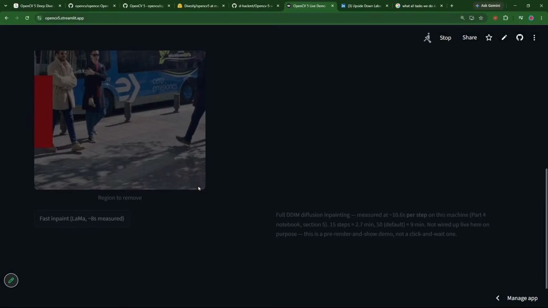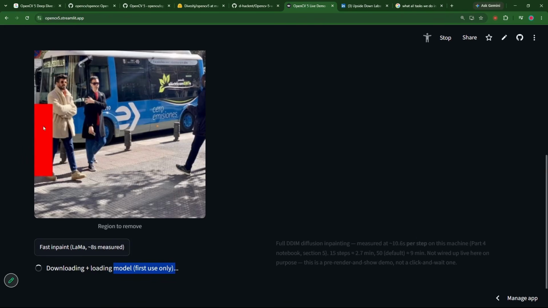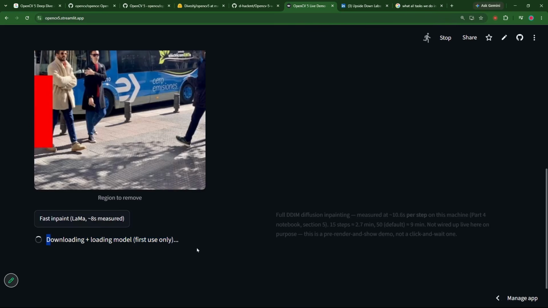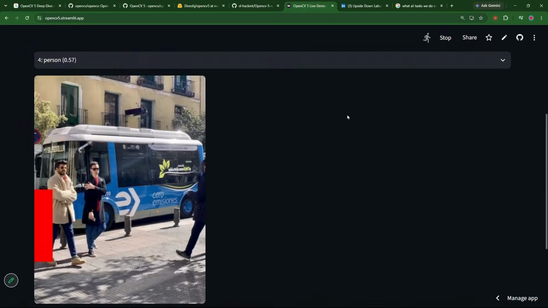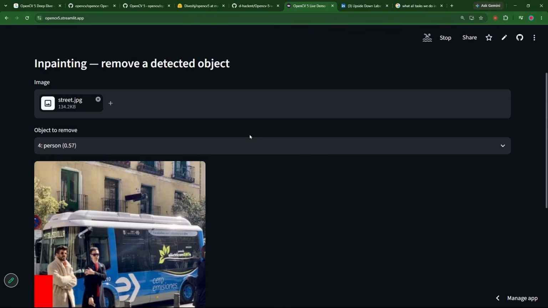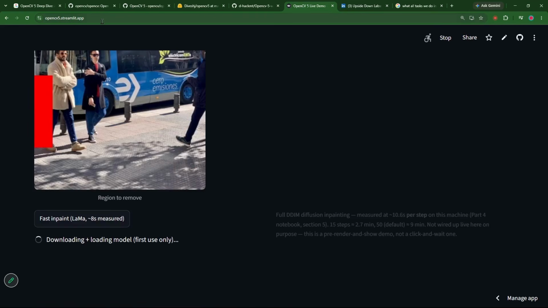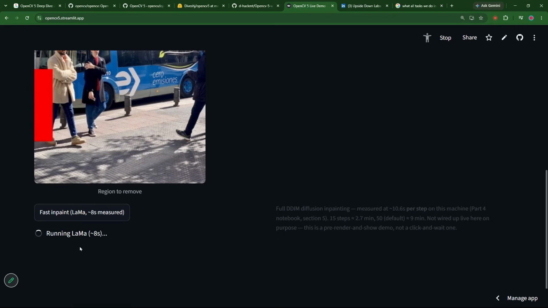So let it run. The inference should run, and let us see the output now. It's downloading the model, loading the model, and what it's going to do is remove this particular person from the image. So we can wait for a second or so. Last time I was trying this, it crashed because I'm not running this on my computer. This is running live on cloud, Streamlit Cloud, where there are some hardware constraints. So it can possibly fail this time as well. But let us see if it is working. Okay, it is working.